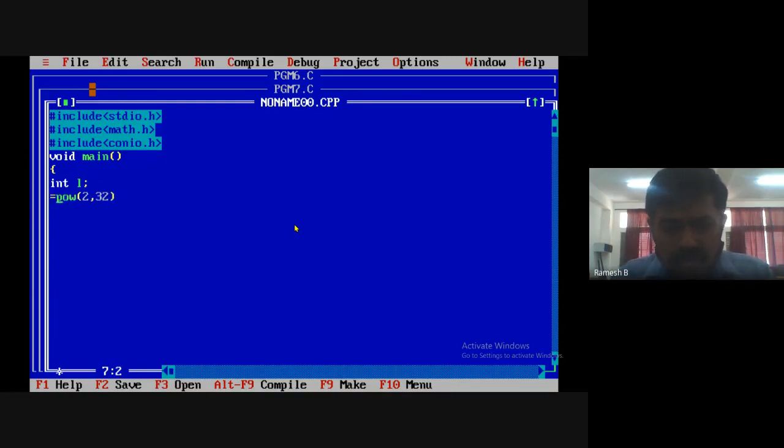Now that value must be stored in L. Give a semicolon, after that print it. Here you can write, the power value is, close the quotes, and here you can write L. Use a semicolon. Here you can use getch.